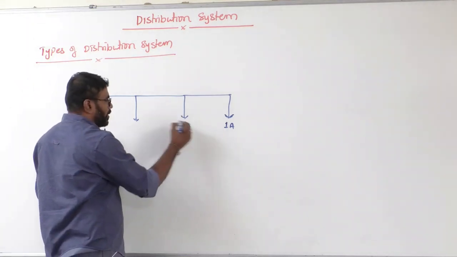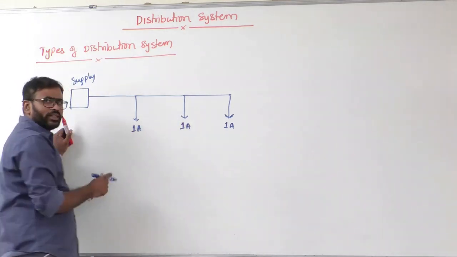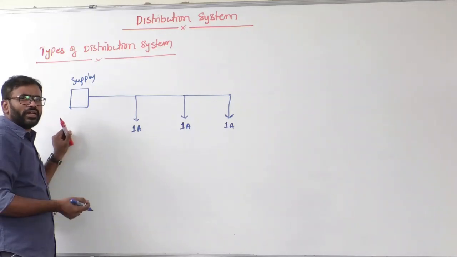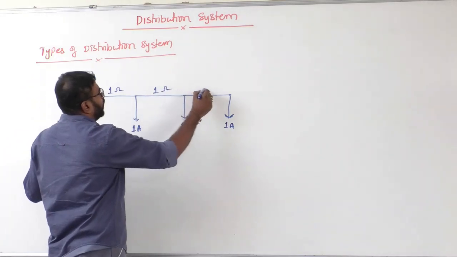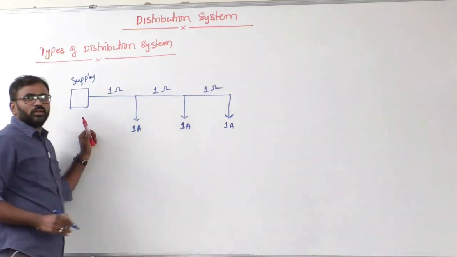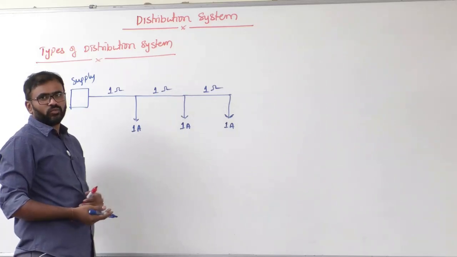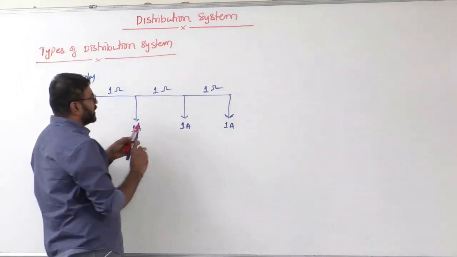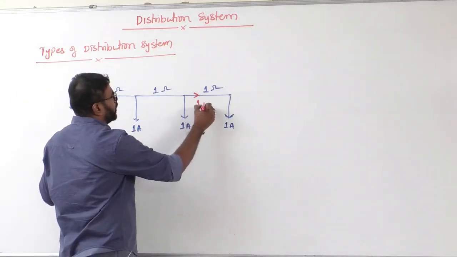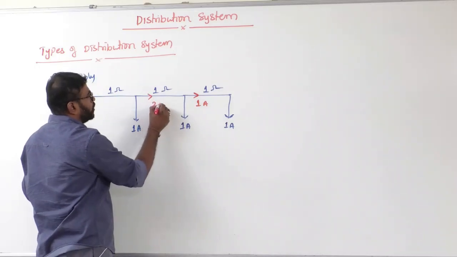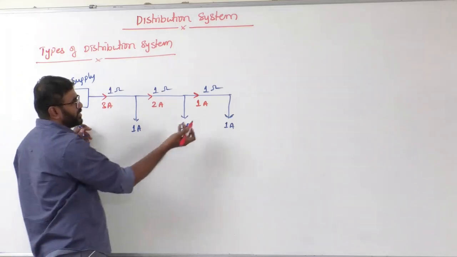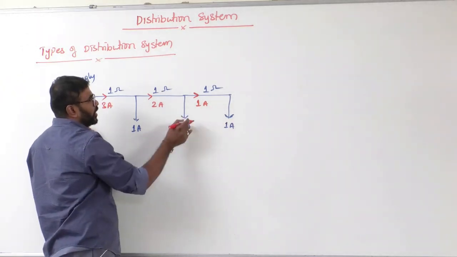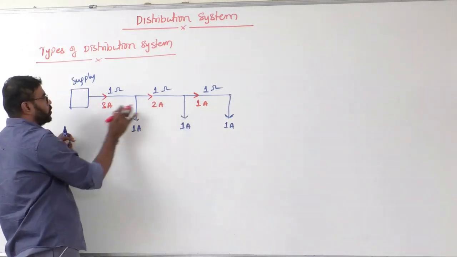Now let's say this is 1 ampere. I am just considering a DC system, just for getting more clarity. So let's say 1 ohm is the resistance of each section, for example. Now think about what is the current flowing here? 1 ampere. What is the current flowing here? 2 ampere. What is the current flowing here? 3 ampere. Why? Simple, KCL. 1 ampere here, 1 plus 1, 2. Here 1 plus 2, 3 ampere.